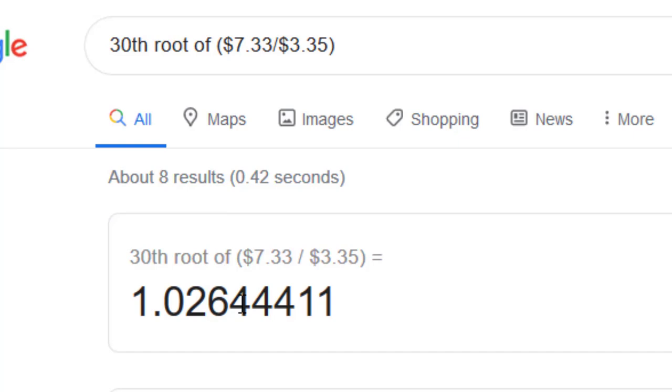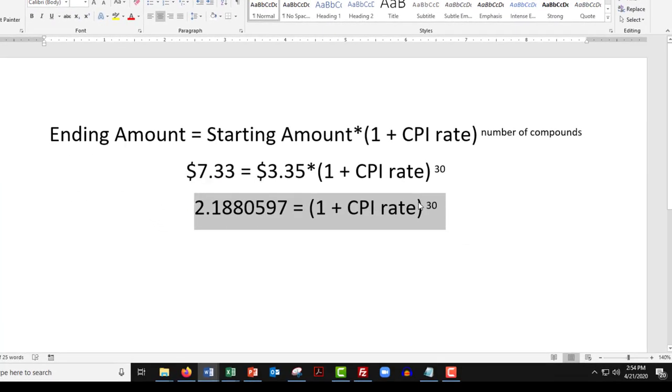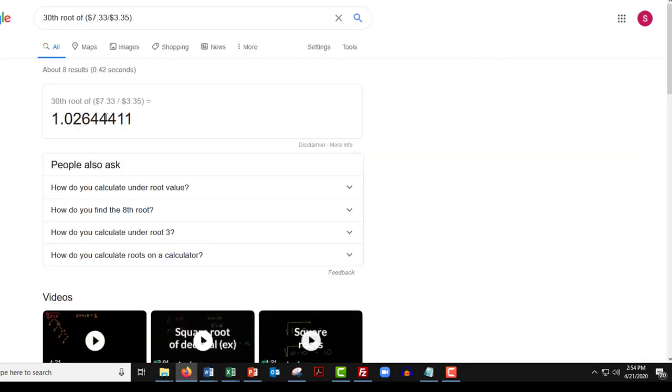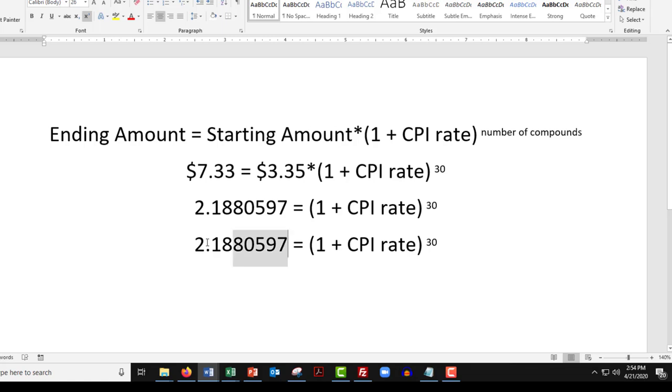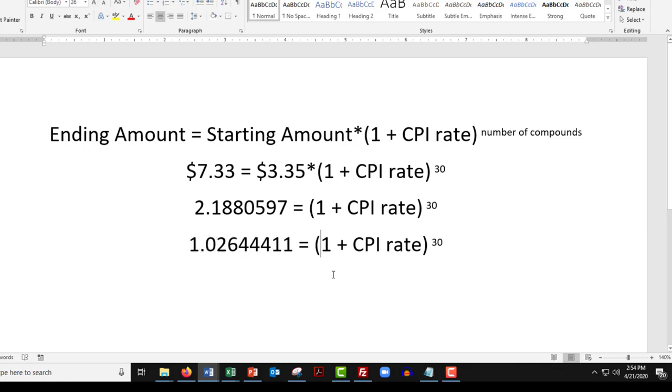I'll copy that. Oh, now you know what I'm going to copy first? I'm going to copy this equation down first, and then I'll replace it with the value I just saved. There we go. We'll paste it in right there. And once again, I wish I had thought of that first. Let's increase the font size so we can see it. All right, good. And that took care of the 30th power.